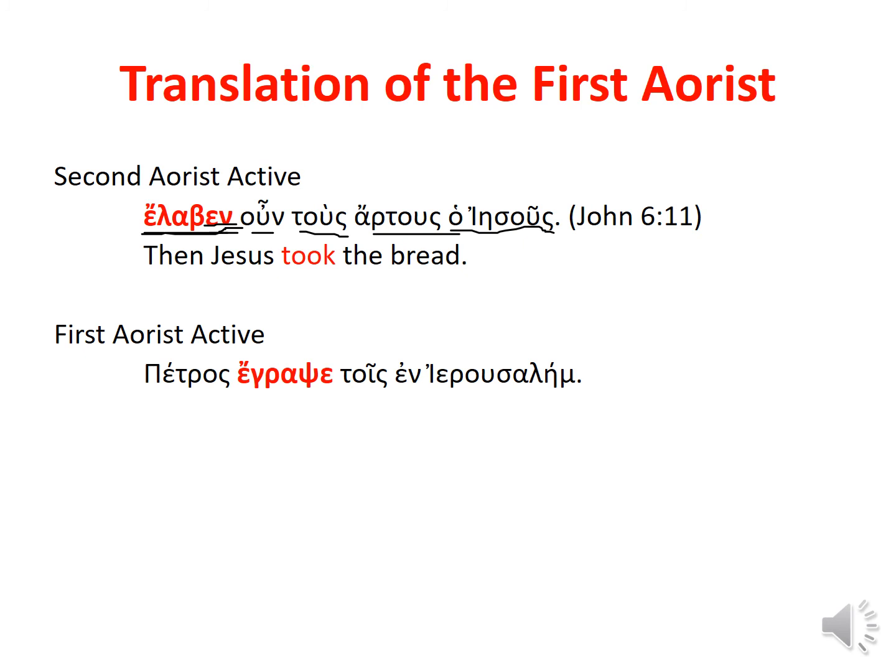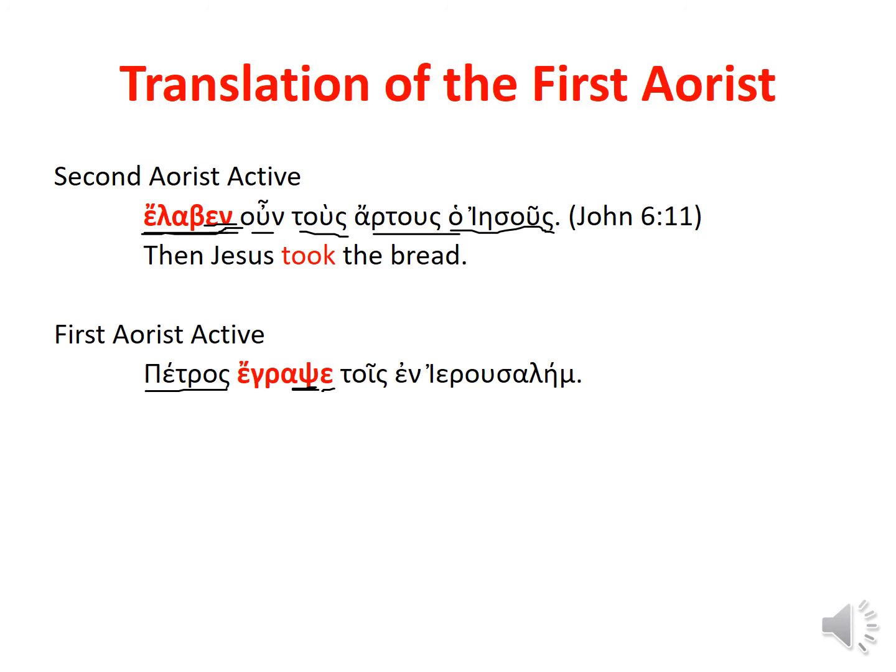So Petros egrapsen tois in Jerusalem. Petros is our subject. It's in the nominative. Looking at the verb, that's a third person singular ending. So Peter wrote. Now, how do you know that this is aorist? That psi there actually is the combination of a pi and the sigma from the tense formative of the aorist.